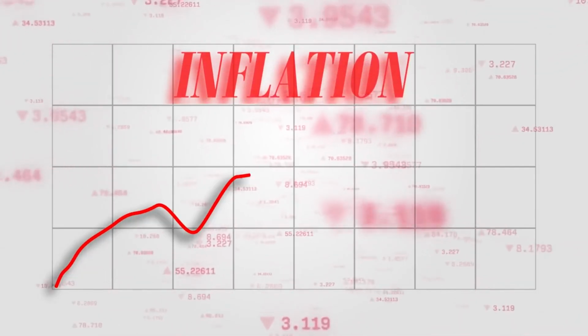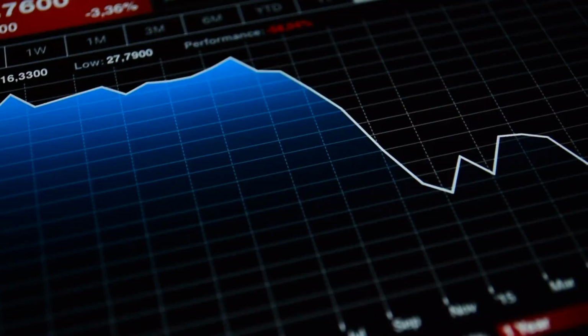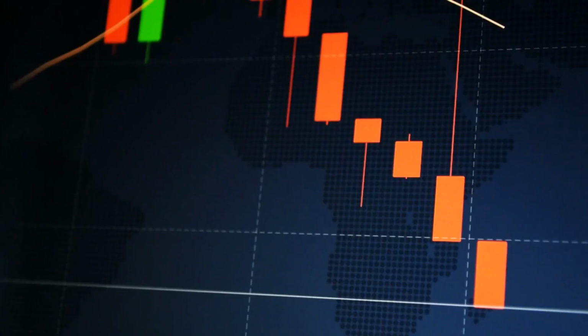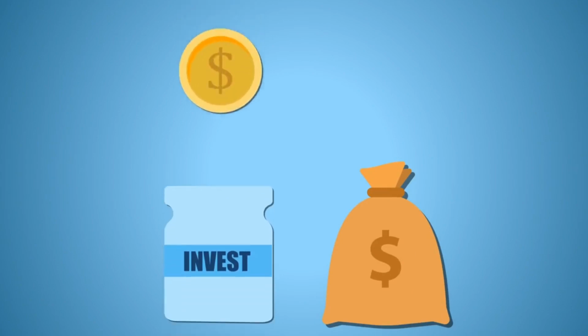Fear, inflation, war, failing banks, and stock market collapse. Uncertainty shakes the markets. What would be next? How to invest in 2023.